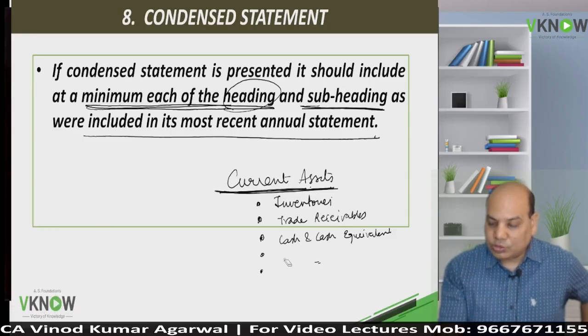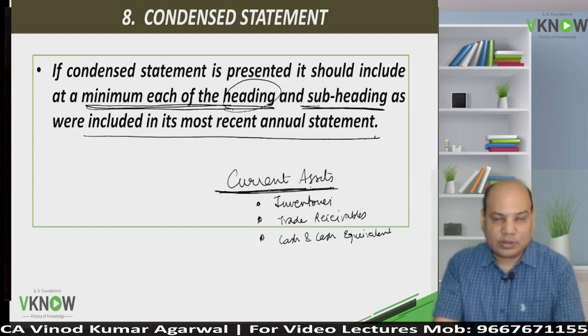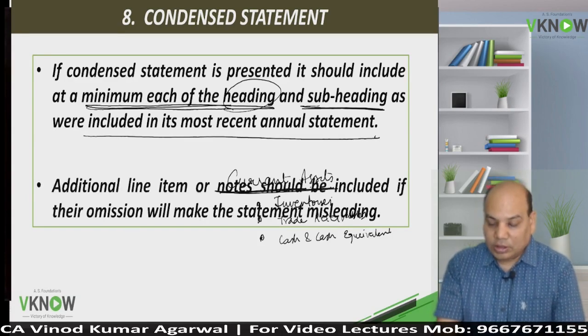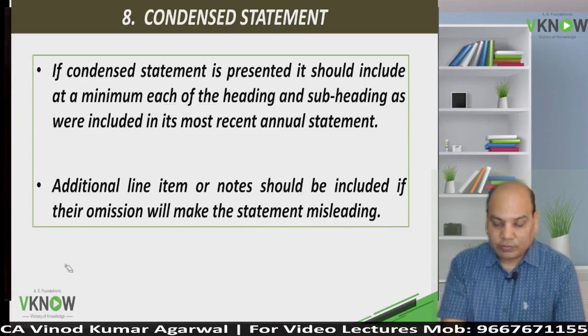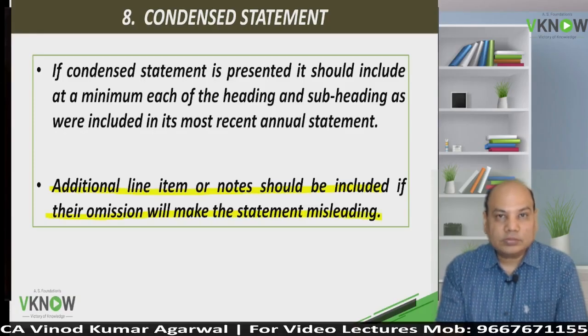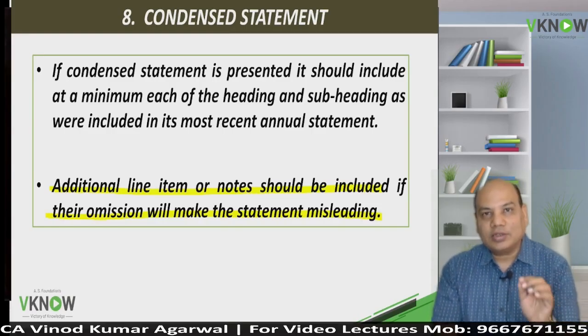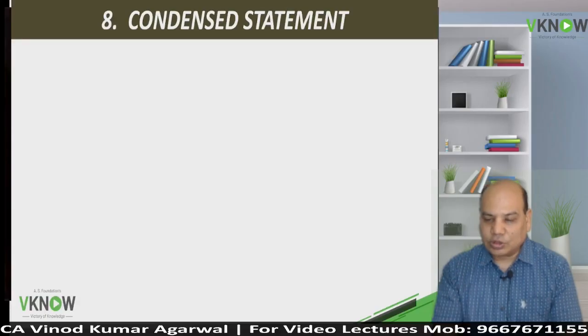The objective is to provide information to the users as early as possible. Okay, but if you think additional line item or notes should be included to make the financial statement more meaningful and not misleading, then one can add additional line item also.